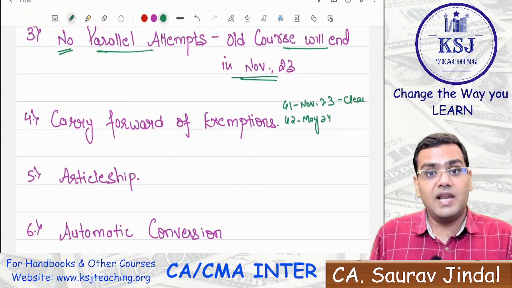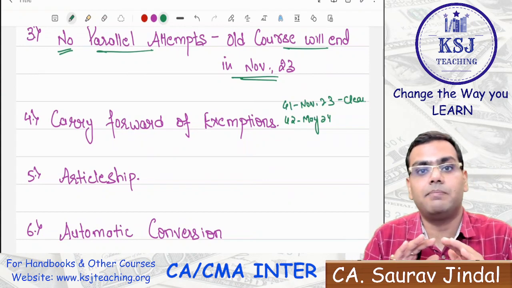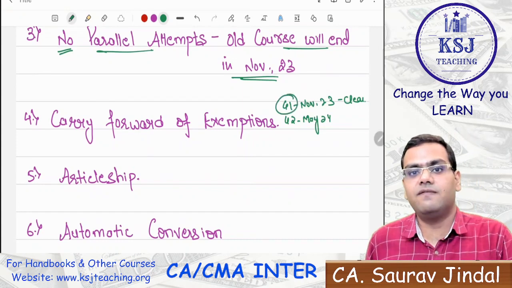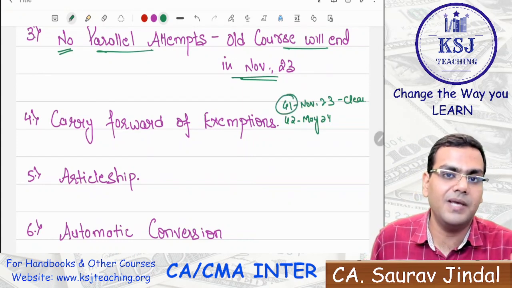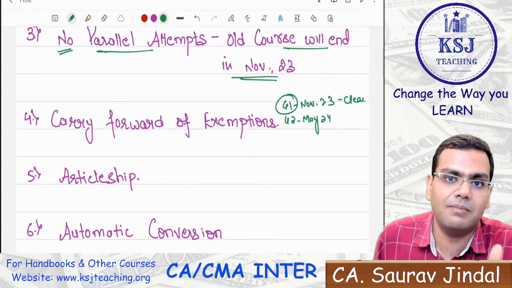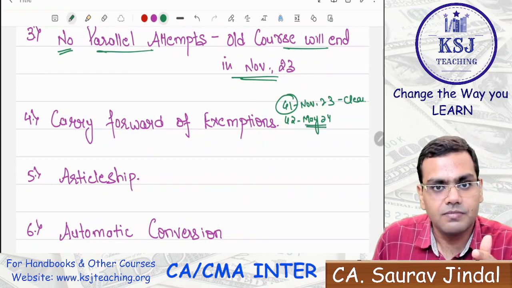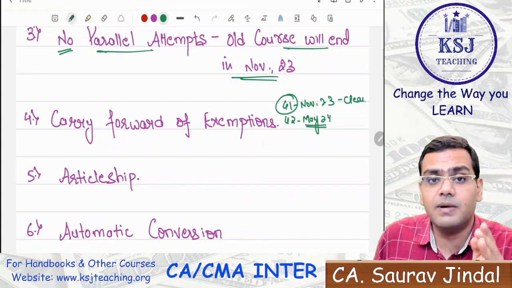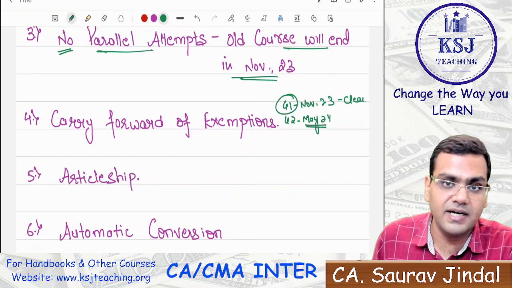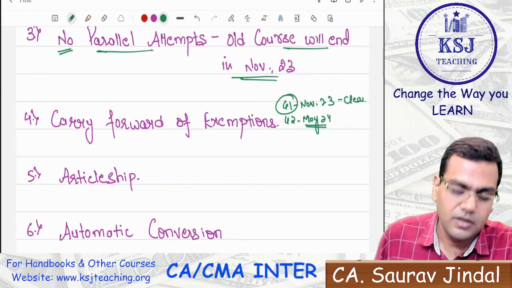Sir, then we will have to appear for costing paper again. As per my understanding, you will not have to appear for the costing paper again if you have cleared your group 1, or even if you have scored exemption in the costing, you will be able to carry forward it, and you will not have to appear for the costing examination under group 2 in May 2024. This is what should be there, but we are still waiting for the official word from the ICAI. This is as per my understanding that what should be there by the ICAI, and most likely this pattern is going to be followed. Okay.